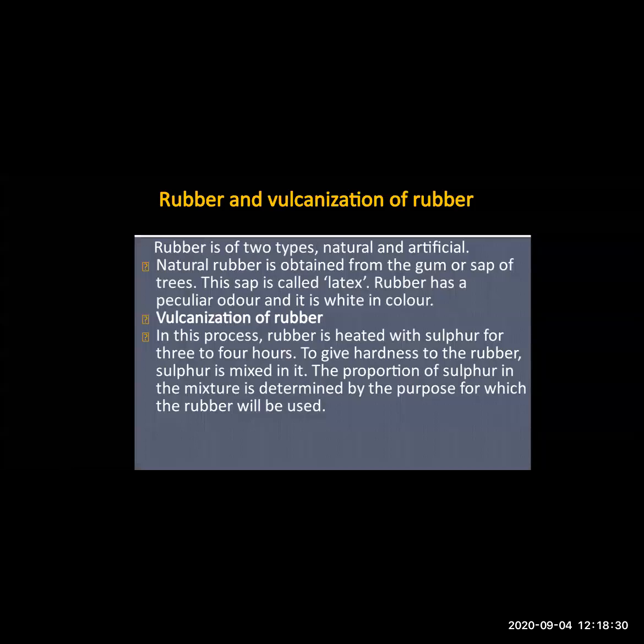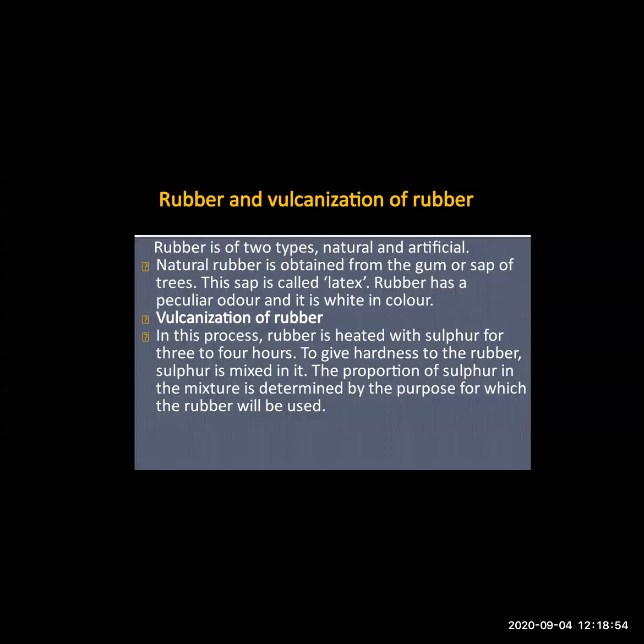Vulcanization of rubber. In this process, the rubber is heated for 3 to 4 hours. How many? 3 to 4 hours. Why is the rubber heated with sulfur? Because to give hardness to the rubber, sulfur is mixed with it. Okay, the proportion of the sulfur mixture is determined by the purpose for which the rubber will be used.